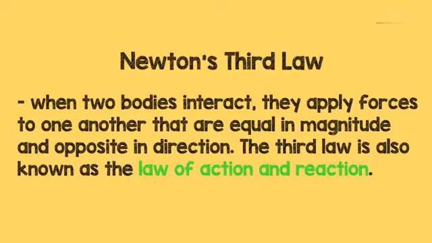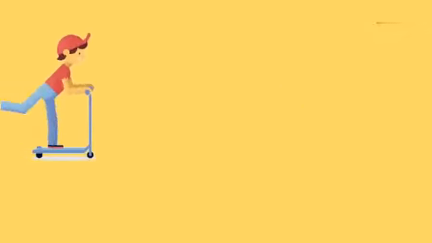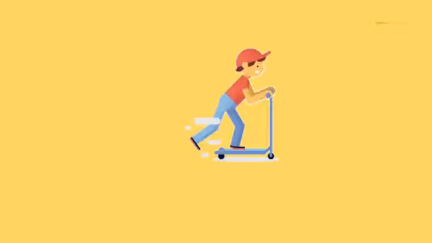What does that mean? It means that when you apply force on something, it gives an equal amount of reaction force. So you have a skateboard. Once you press your feet against the floor, there will be an equal amount of force on your feet. That is why you can move. The equal amount of force acting upon you is called the normal force.